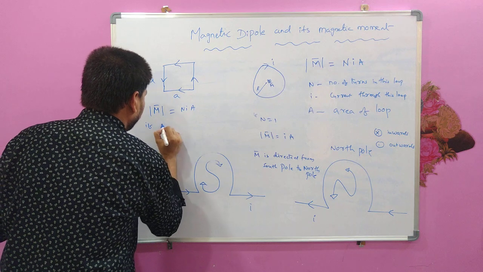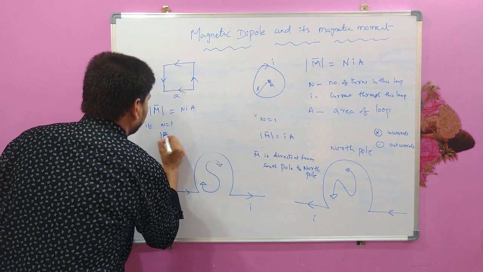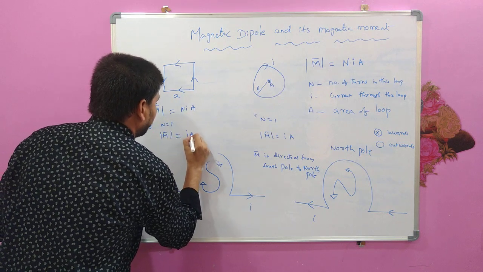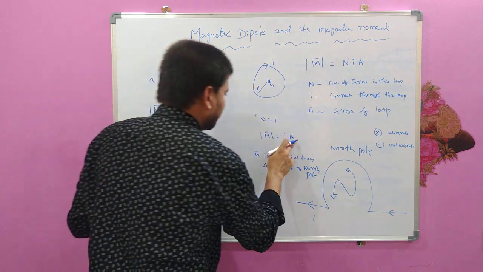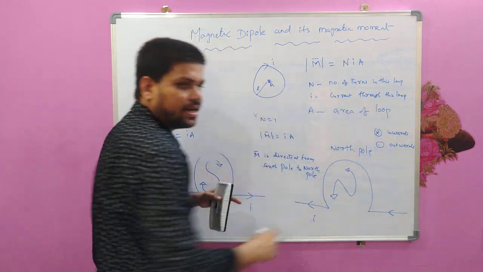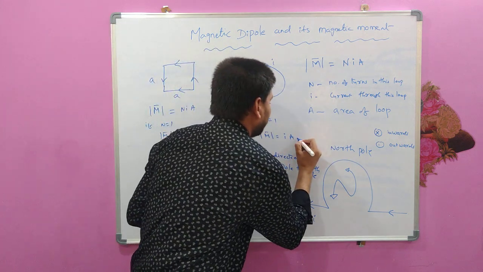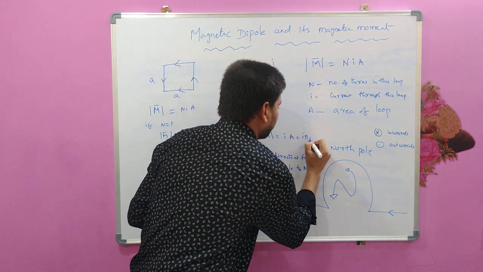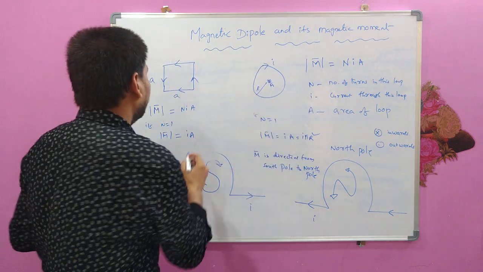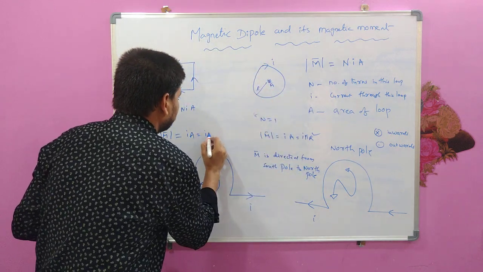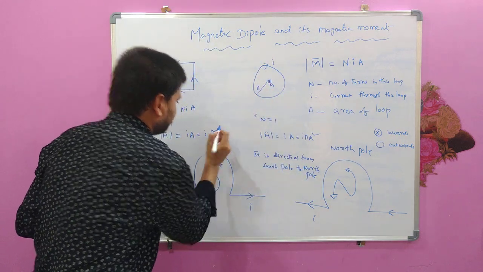If n equal to 1, the magnetic moment magnitude will be simply IA, and as I said, the area component will be different for different shapes. Here the area is pi r square because it is in the shape of a circle. Here the area is simply a square.